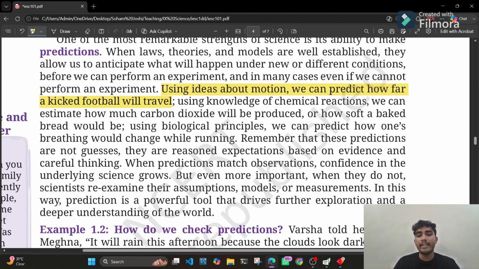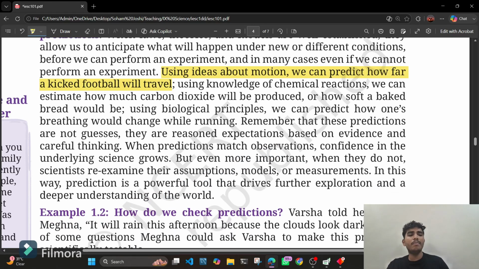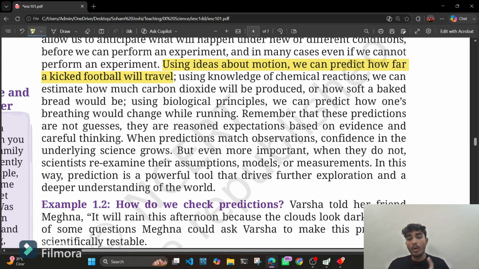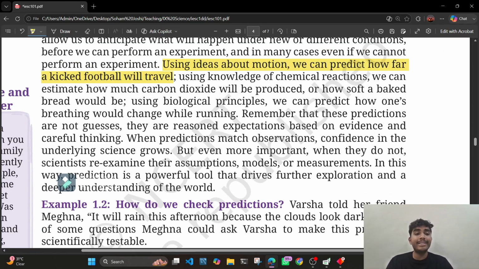So we can just predict that okay, this much oxygen may be needed if we are running this much. If we run slowly it will need less, if we run more it will need more. So these are all predictions, but one thing to remember is that these predictions are not just merely guesses. They are actually reasoned expectations based on evidence and careful thinking.